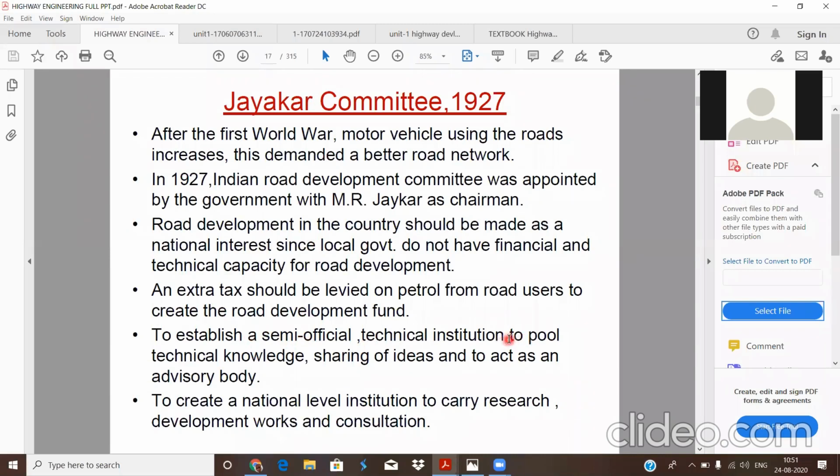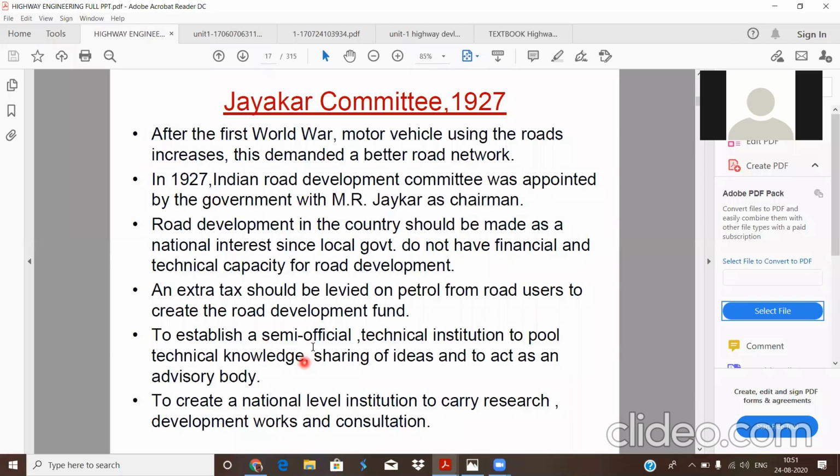Next, one of the recommendations of the committee is to establish a semi-official technical body to pool technical knowledge, share ideas, and act as an advisory body. Research work is continuously in progress to develop the country and the construction methods and knowledge.